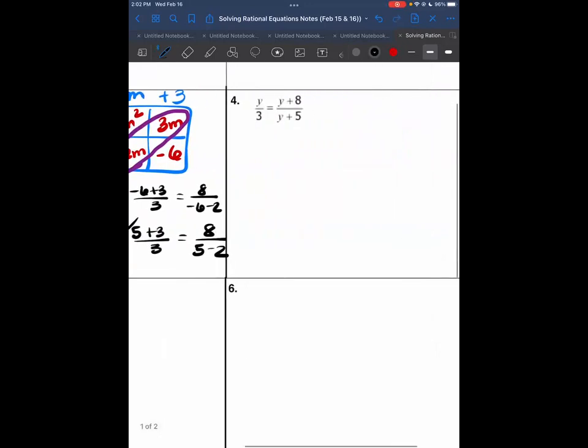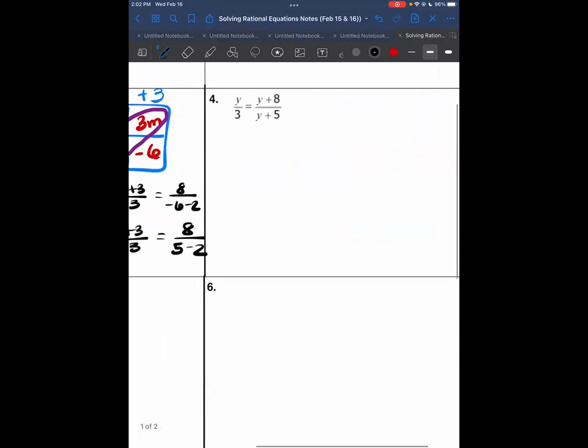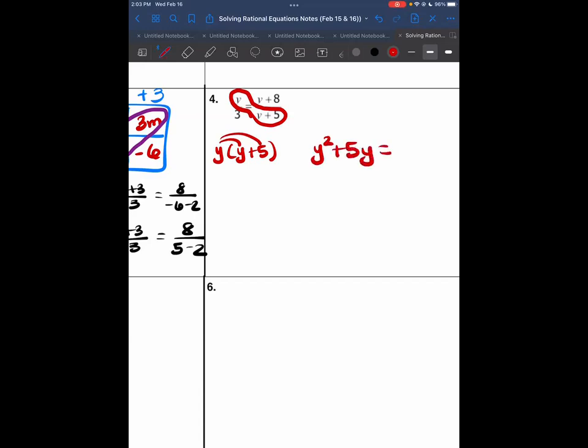And then the last one for this method is number 4. I'm going to go this direction, which is the same thing as this, and that gives us y squared plus 5y. Put your equal sign. And then this direction is 3 times y plus 8.